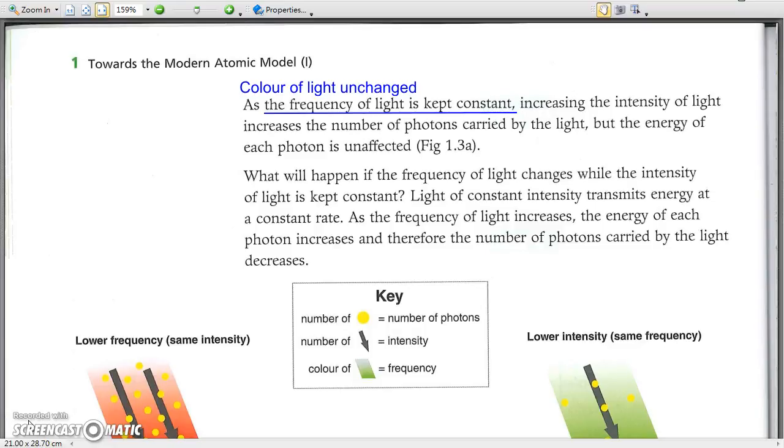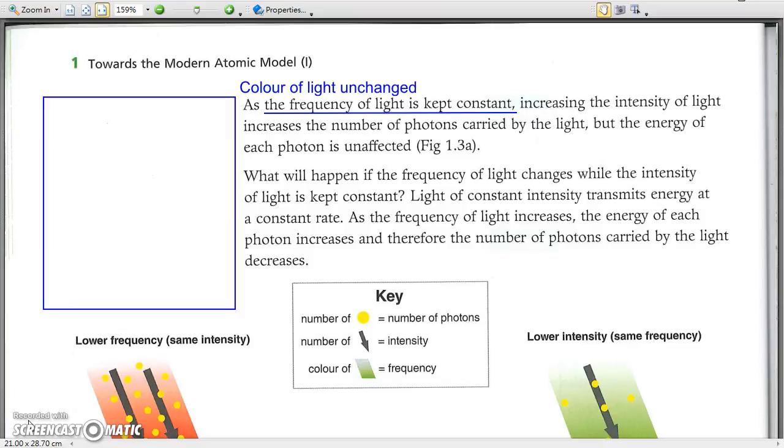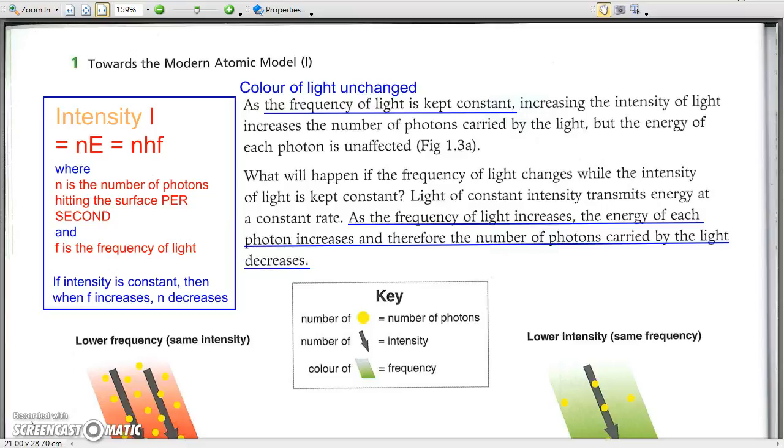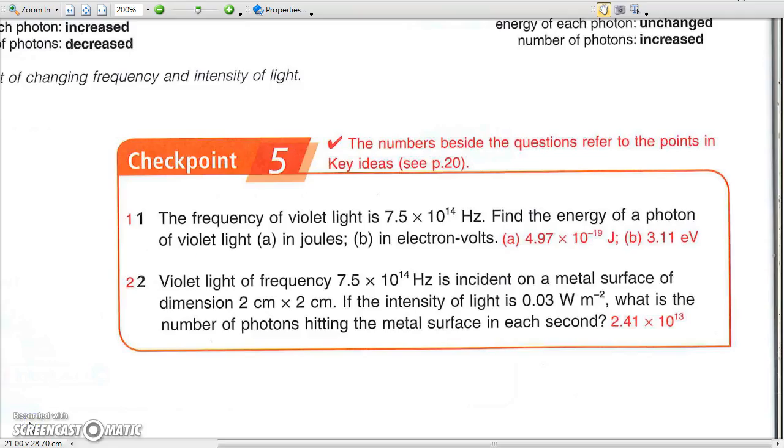On the other hand, when the intensity of light is constant, the product of the number of photons per second multiplied with the energy of each photon should be constant. When frequency increases, the number of photons reaching the surface per second decreases accordingly. And vice versa. Do check point 5 below.